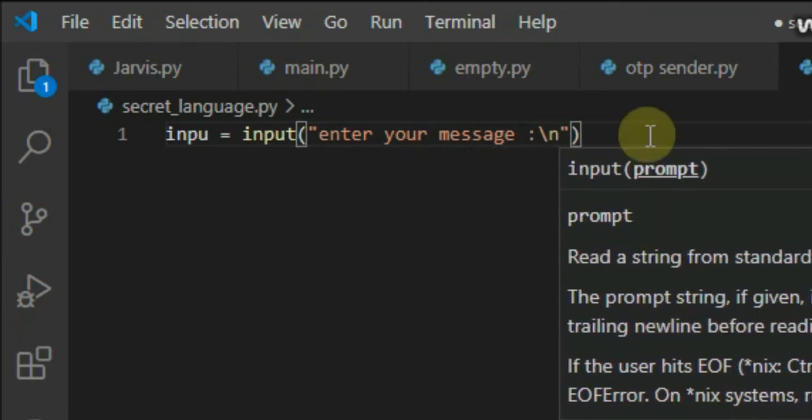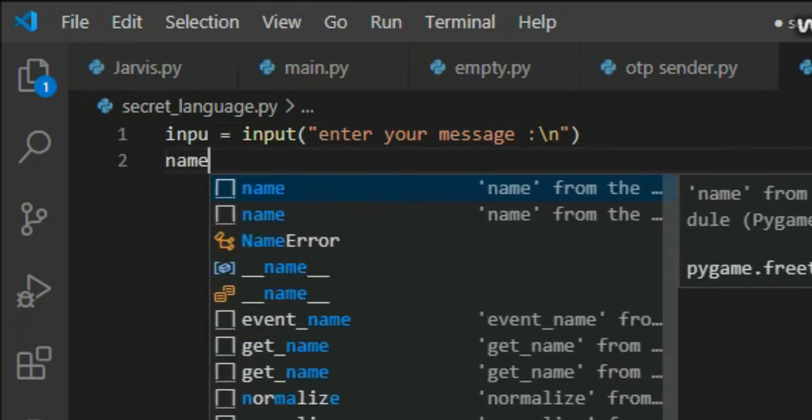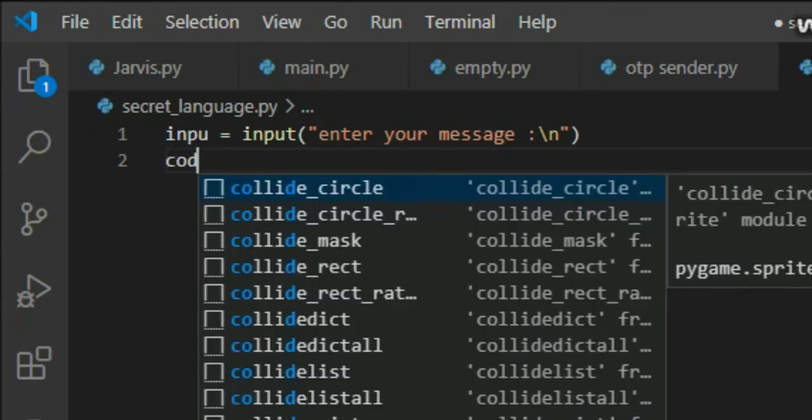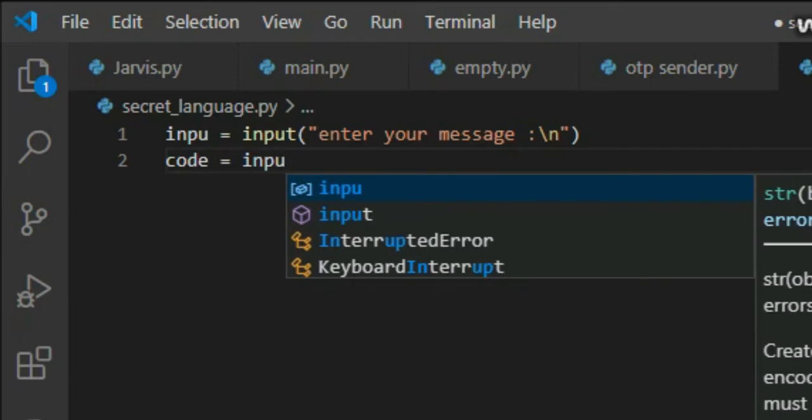So we can write a message as long as one paragraph or two paragraphs, and the whole thing will be encrypted and decrypted on the source machine. Now I have to store it in a variable. Code is equal to input.